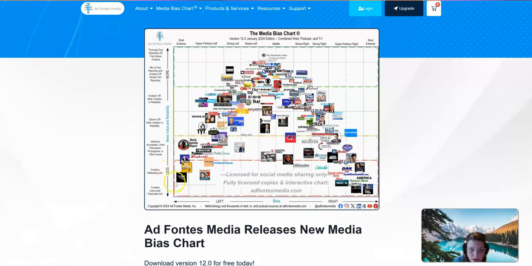I'm not familiar with very many of these. OAN is one that I'm aware of, so that's one that is identified as containing misleading info. Alex Jones is also one that probably most people have heard of, and I mean, he makes stuff up. This chart says that. It's not just my opinion.